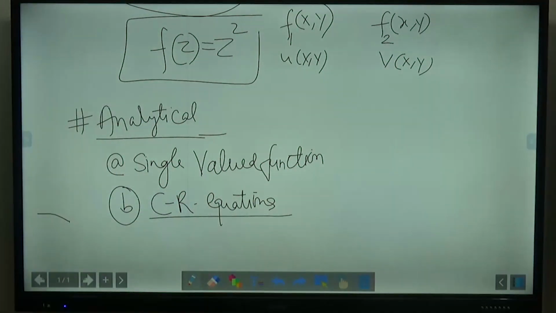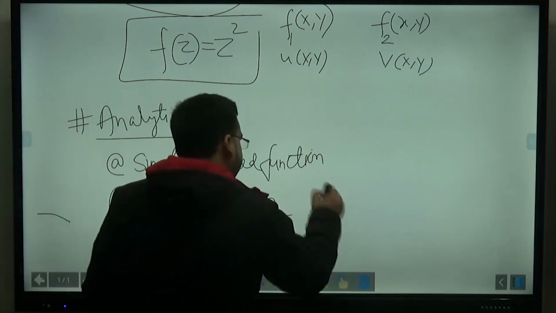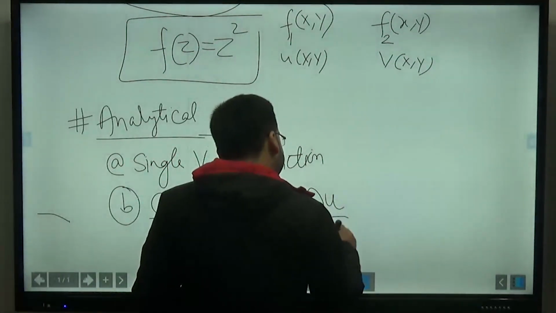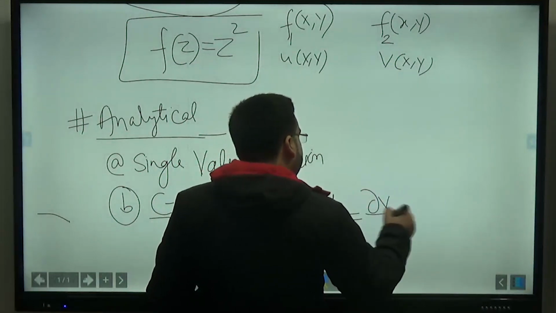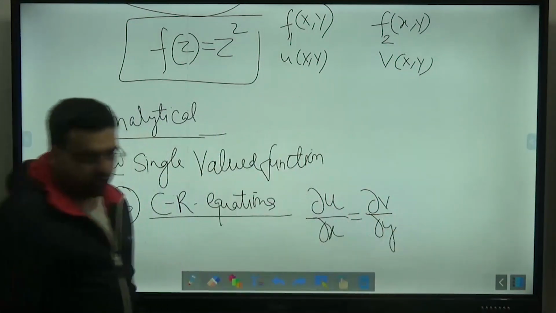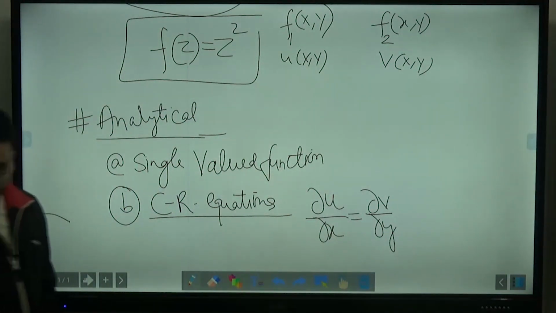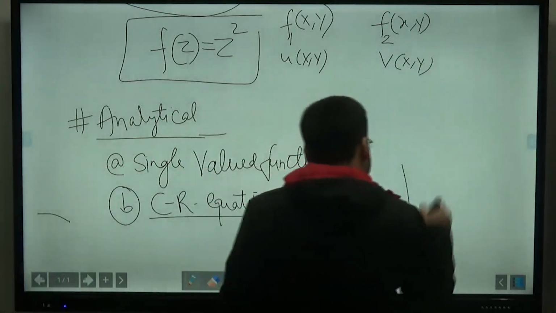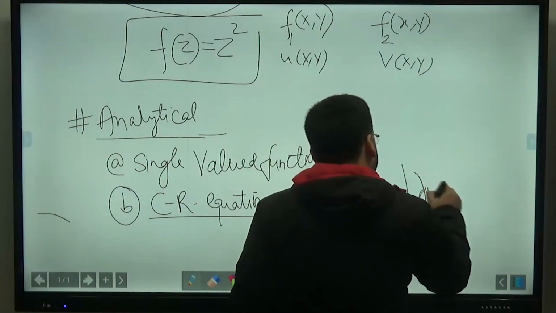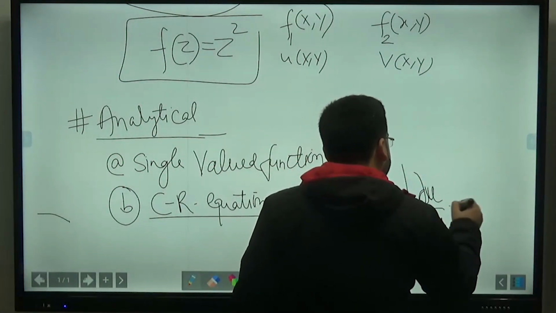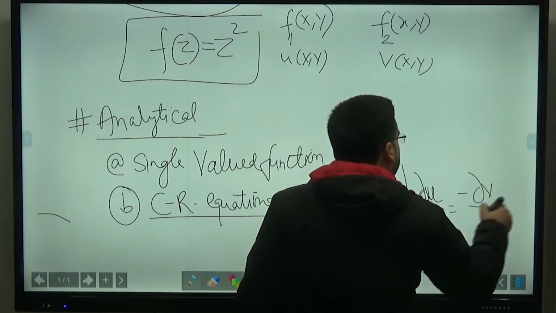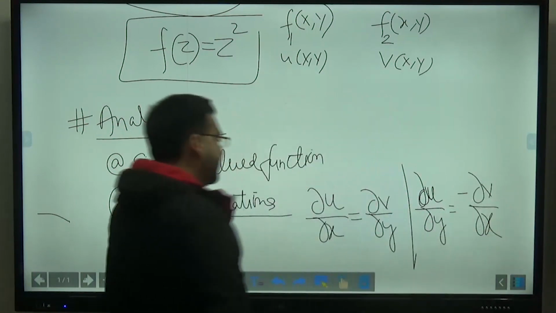Now what are the CR equations? The first CR equation was dou u upon dou x is equal to dou v upon dou y, and dou u upon dou y is equal to negative of dou v upon dou x.